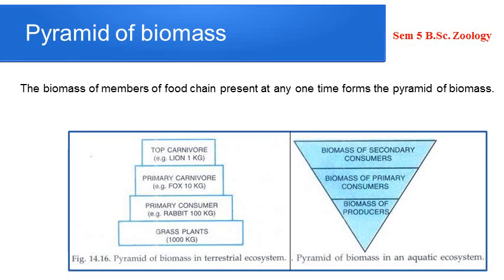Now the next, okay, similarly, in the case of a food chain which involves parasites, just like the pyramid of number, pyramid of biomass is also inverted. So if organisms of lower levels are much smaller than those of higher levels, the biomass pyramid may be inverted. I hope it is clear.